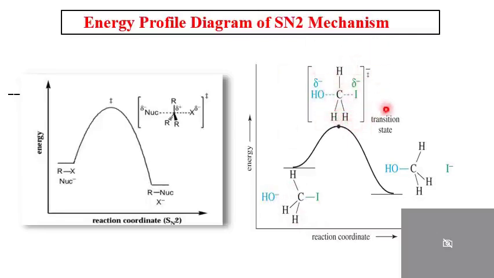Having the negative charge, this crowded transition state immediately breaks to give the product. In the product, the OH negative approaches from the backside, therefore the molecule gets inverted and this OH negative will attach, and I negative leaves as the leaving group. Therefore, this is the energy profile diagram. It is only a one step reaction. Starting material gives the product through the transition state.